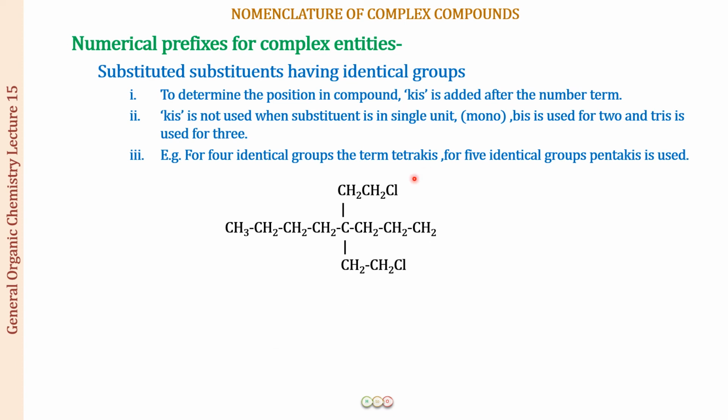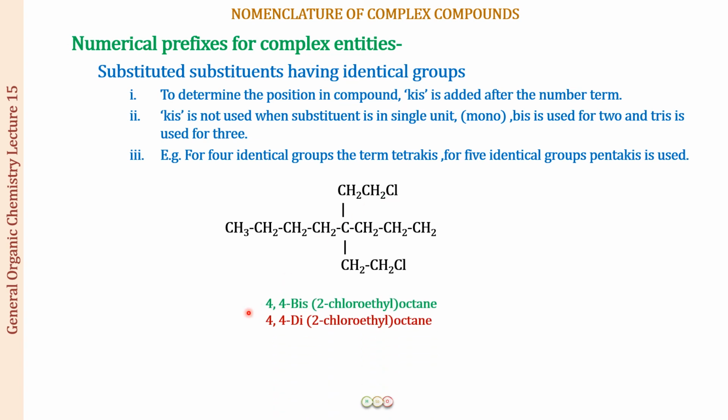So here you can see an example. The longest chain which is going to come is going to be this chain. When you're going to start the numbering, it is going to be from this end, so that these substituents get a lower number. All right. So you will be starting the numbering from this end. It is going to be 1, 2, 3, 4, 5, 6, 7, 8. All right. Next you can see that there are two substituents and they are of similar nature. And this is an ethyl group, an ethyl group which has been substituted at position number 2 with a chloro. So how are we going to write the name? Let us see now.